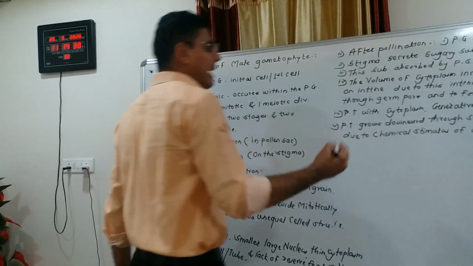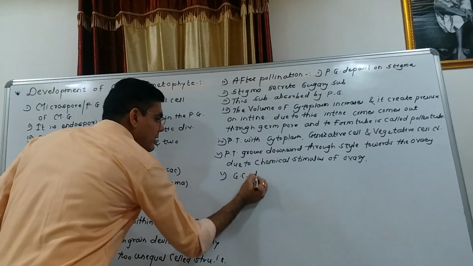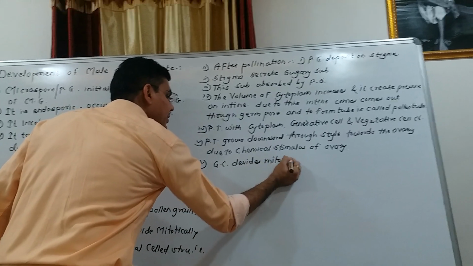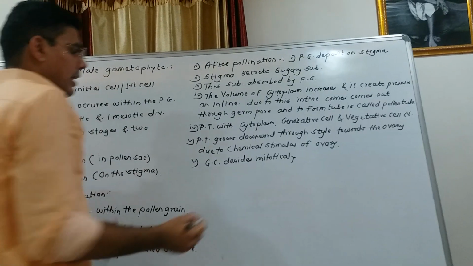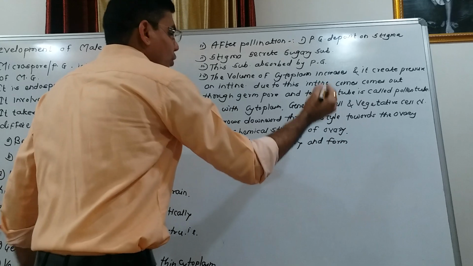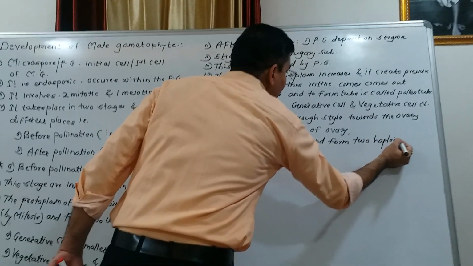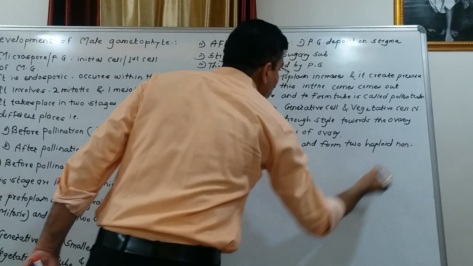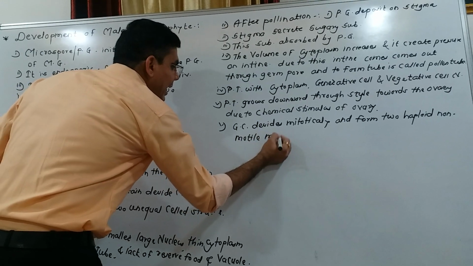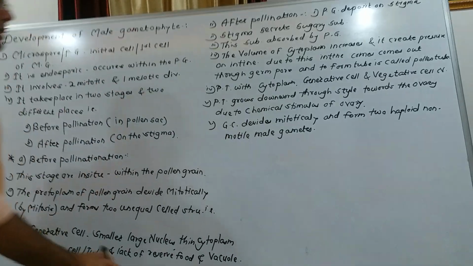Okay, so at that time the generative cell divides mitotically and forms two haploid non-motile male gametes.